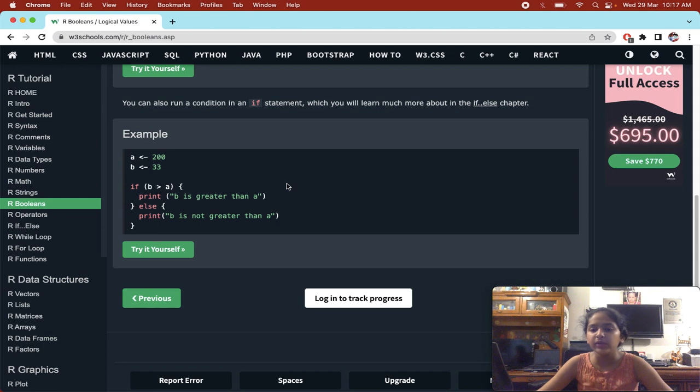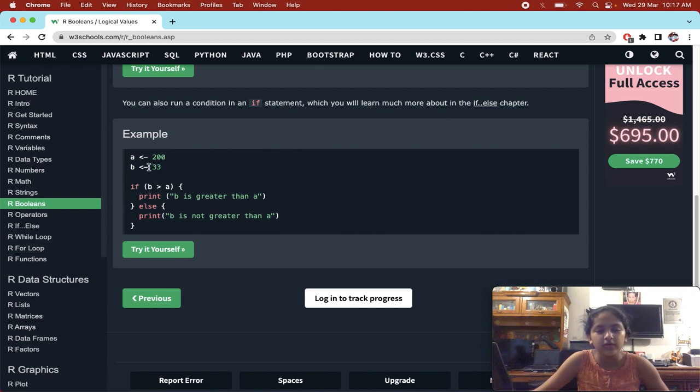Right. When I was telling you that if a thing is true, do this, if it's false, do that, that comes in the if statement. So here we have a and b as variables, 200 and 33. We will learn about if and else later on, but it's just an example to make you understand where we use booleans.